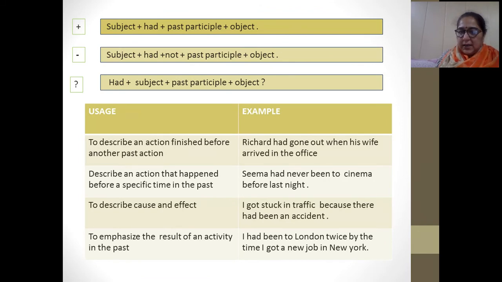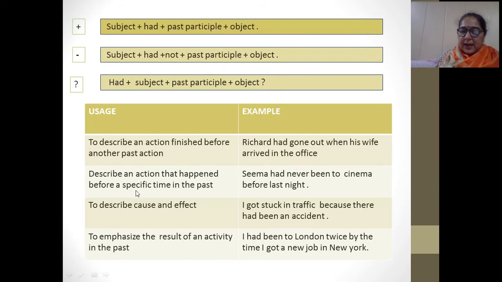Now just see, I have written here: Richard had gone out when his wife arrived in the office. It means he had gone out, his work was over, he had finished, when his wife arrived in the office. Two sentences are there, right? The first part, Richard had gone out, means that action was finished. He had gone, work was over. When his wife arrived in the office, the second part of the sentence, means another action was happening.